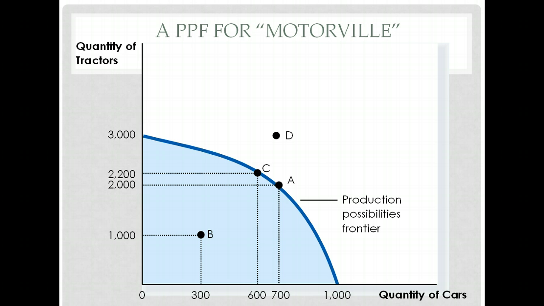Fine. But suppose for whatever reason we decide we want to produce more tractors. Instead, we want to produce 2,200 tractors. In that case, how many cars can we produce? Hopefully you said that now we can only produce 600. So, what is the opportunity cost of producing 200 additional tractors if we were producing 2,000 and now we're going to produce 2,200? The answer is 100 cars, or 600 instead of 700. And that's really it. Let's try doing some examples.